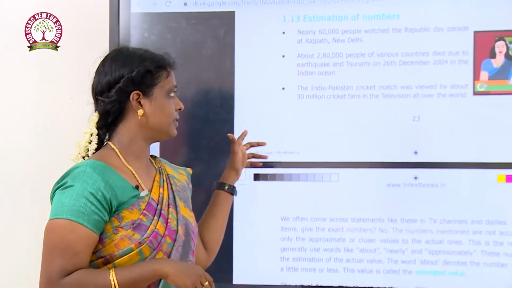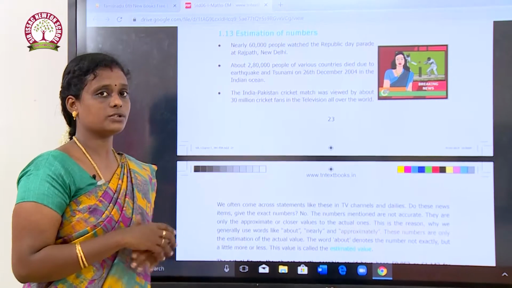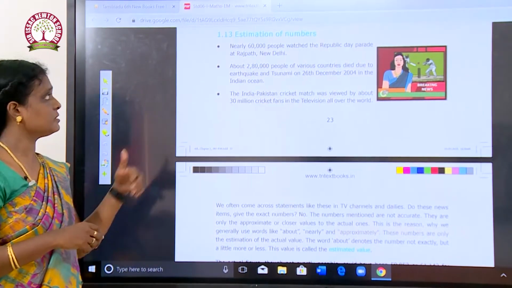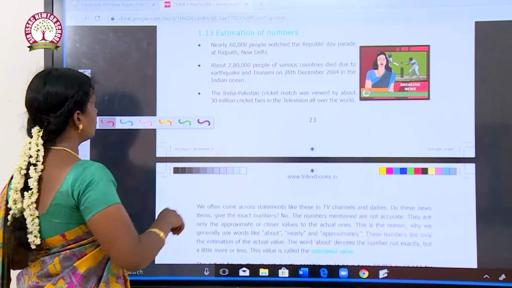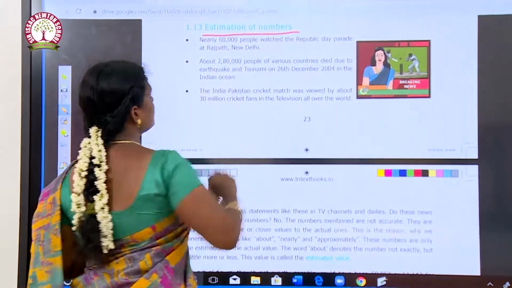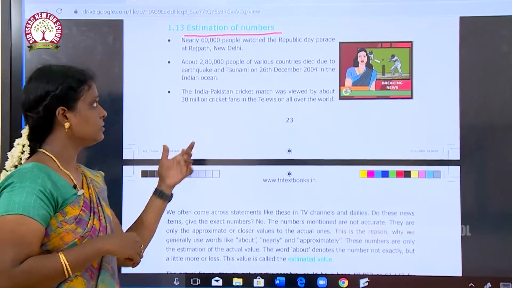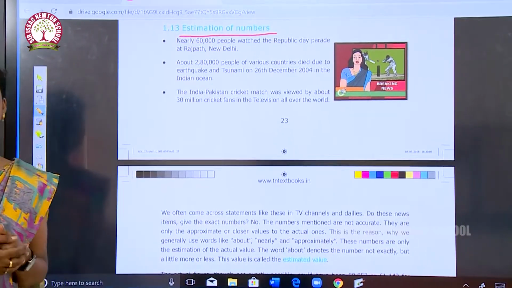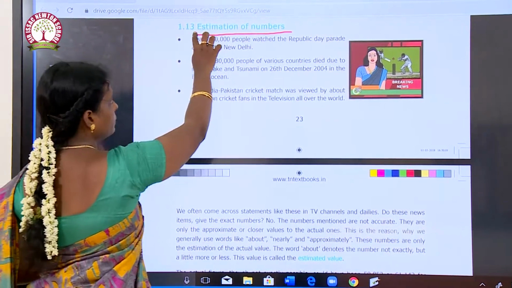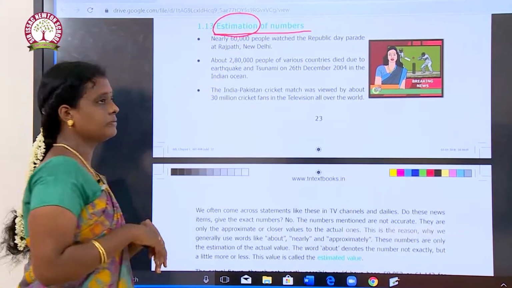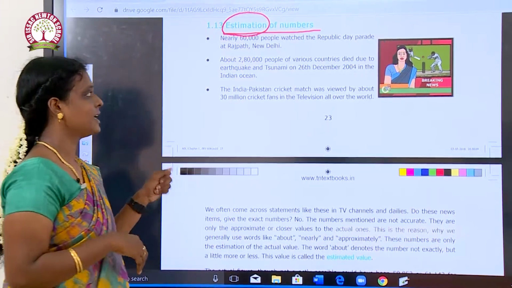Okay. So, in this chapter we have discussed a lot, and today we are going to continue the chapter with the estimation of numbers. So, today's topic is estimation of numbers. So, what is estimation? Have you heard this term before? What is the meaning of estimation? Can you tell me? It is nothing but rounding off the numbers. What is rounding off the numbers? Can you tell me?